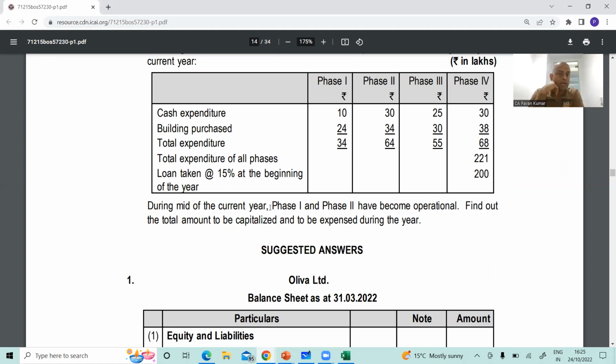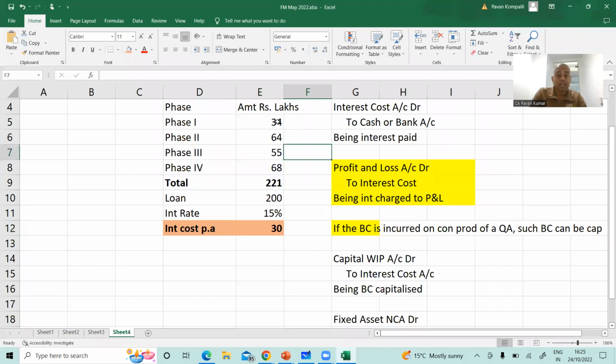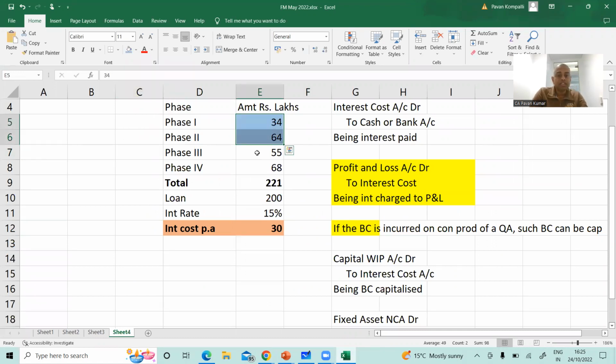Now the question is, the interest attributable to phases 1 and 2 is not given in the question. Because it is not given, we have to calculate proportionately. Look here, these two are phases 1 and 2, and these two are phases 3 and 4.